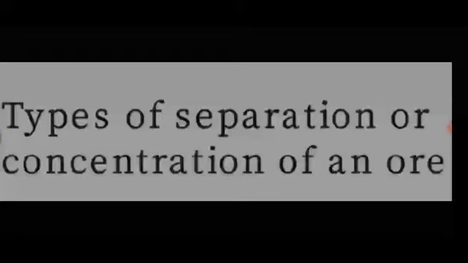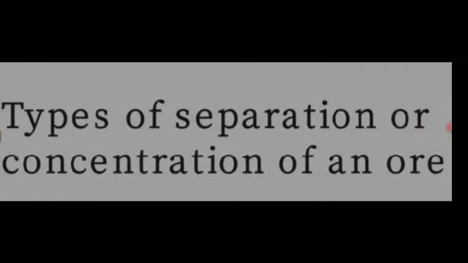Let's see the types of separation or concentration of ore. The first concentration method is the hydraulic method or gravity separation. Second, magnetic separation method. Third, flotation. Fourth, chemical method or leaching. Let's learn about them one by one.